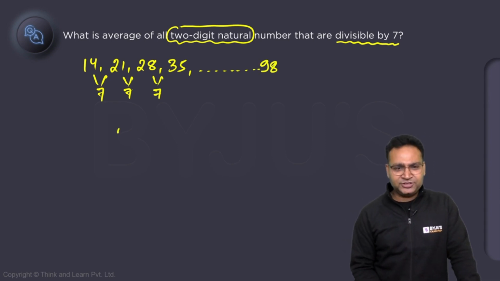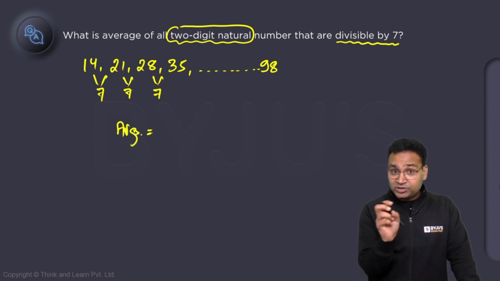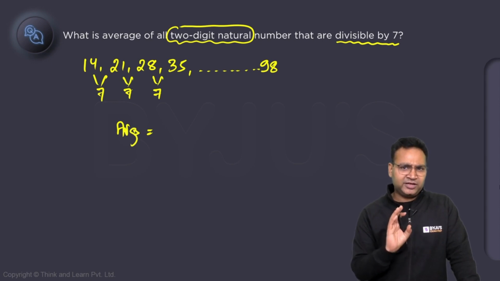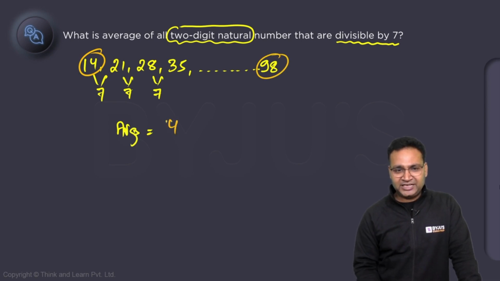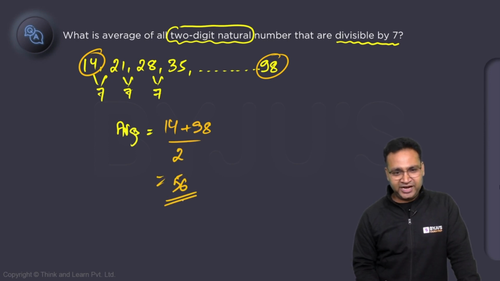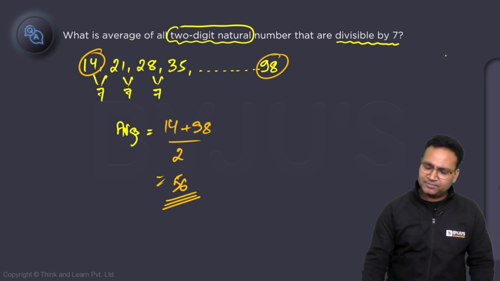What is the average? Do you need to manually figure out the middlemost number? Not in this particular case, because it will be time consuming. So here I will say first and last by 2. That's why understanding both the logic is really important. So it is 56. Easy, right? Can be done. Look at the next one.